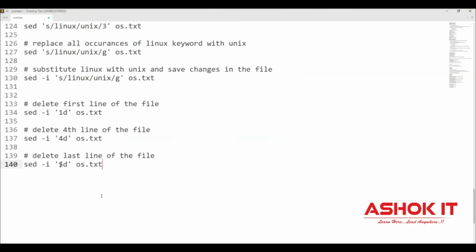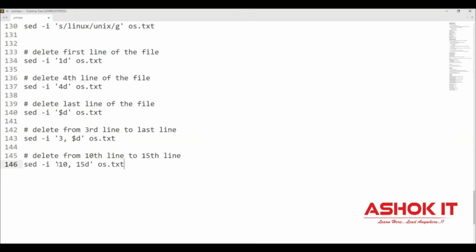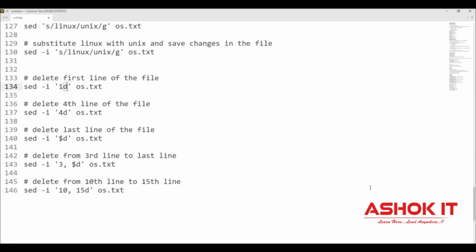For example, I want to delete the data from the file from the third line till the last line. Then 3,$d will delete the data from the third line till the last line. If you give 13,$d, from line 13 till the last line, everything will be deleted. Suppose I want to delete from the 10th line to the 15th line only. 10,15d. From the 10th line to the 15th line, only those lines will be deleted from the file. So here s means substitute, d means delete.